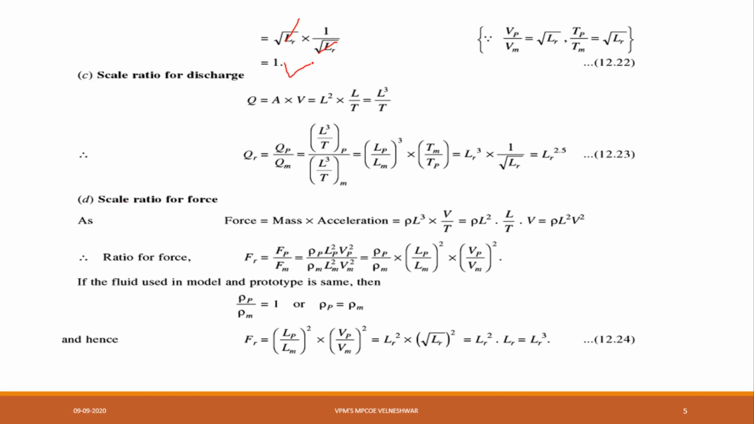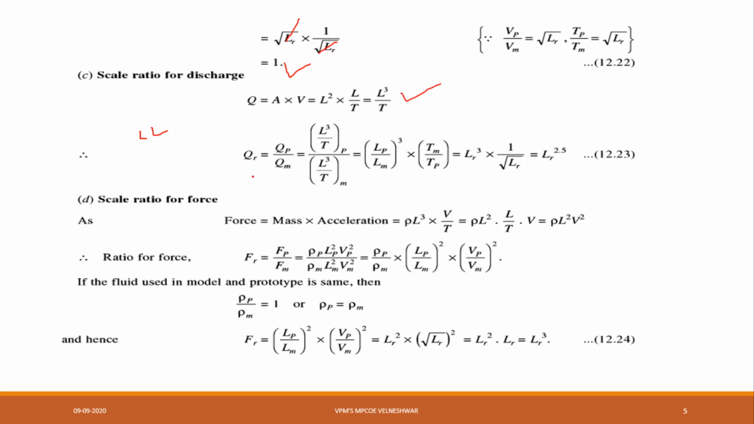Now the scale ratio for discharge. What is the formula for discharge? Area into velocity. What is the formula for area? Length into length. How much will come? Length square. Velocity means how much? Length upon time. So length square into length upon time, that is L cube by T. This is my discharge formula.